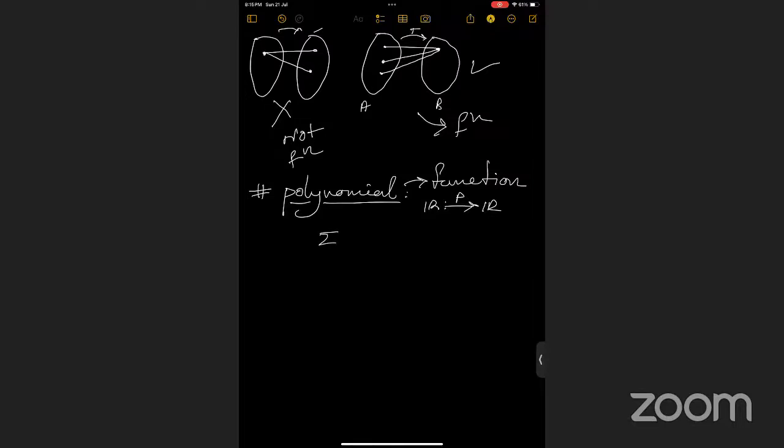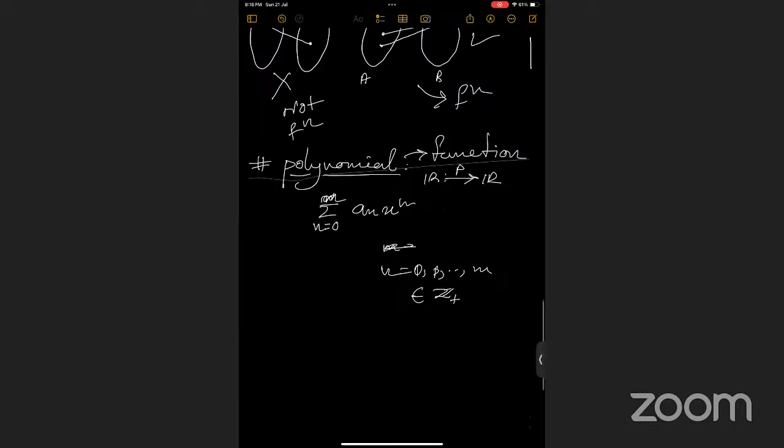Now you all know a polynomial can be written in this form, where n belongs to the positive integers, 1, 2, dot dot dot, n, meaning natural numbers.